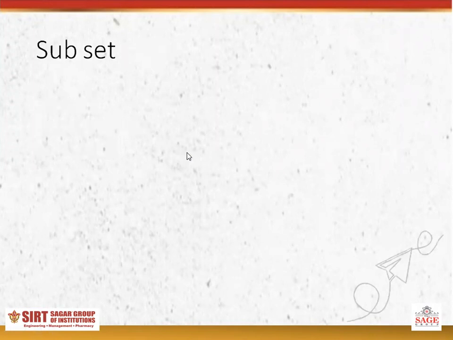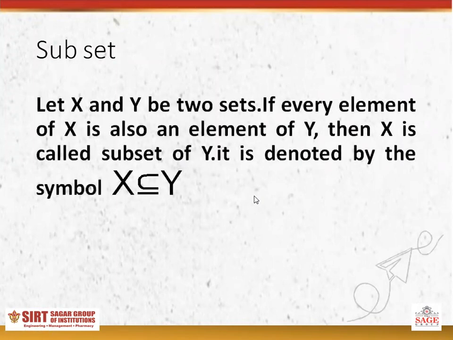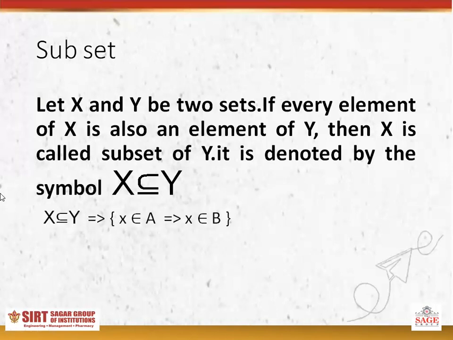First, I would like to discuss subset. What is subset? Suppose let X and Y be two sets. If every element of X is also an element of Y, then X is called the subset of Y. It is denoted by this symbol, which represents that X is the subset of Y. In property form, we write X is the subset of Y implies that x belongs to the set A implies that x also belongs to the set B.